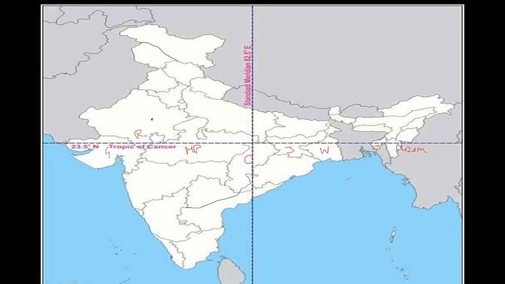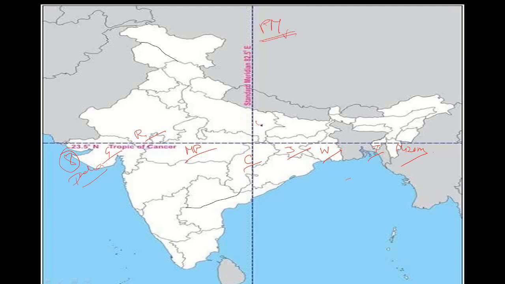So the Tropic of Cancer passes through 8 states of India. Remember the states' names: Gujarat, Rajasthan, Madhya Pradesh, Chhattisgarh, Jharkhand, West Bengal, Tripura and Mizoram. And there is also the Prime Meridian. The Prime Meridian passes through 5 states.